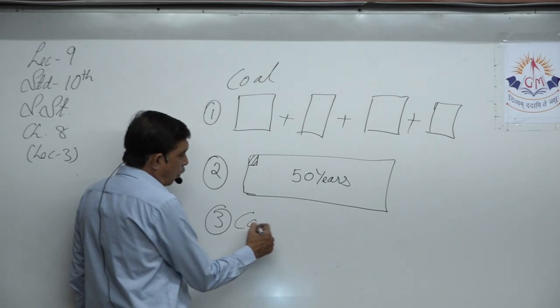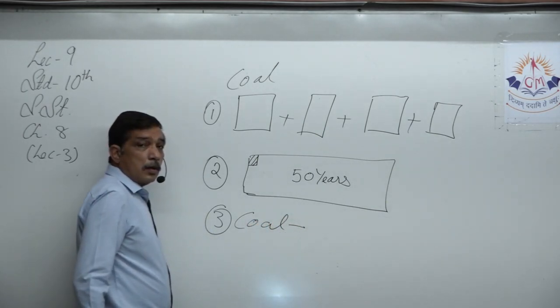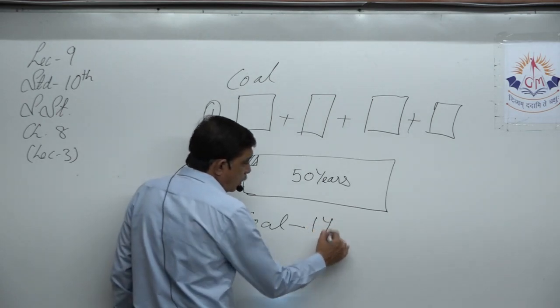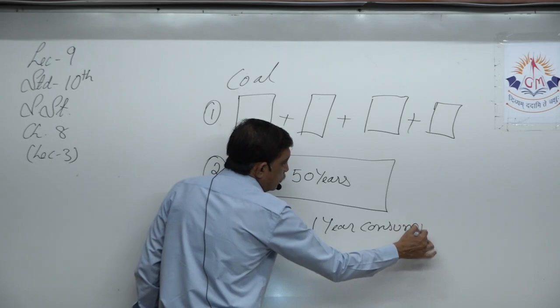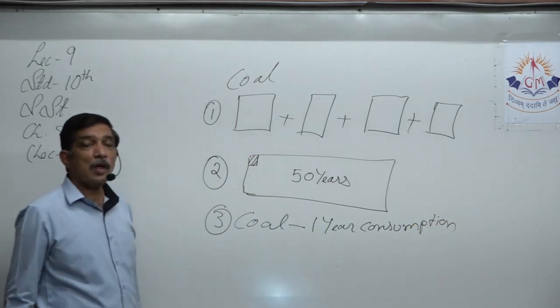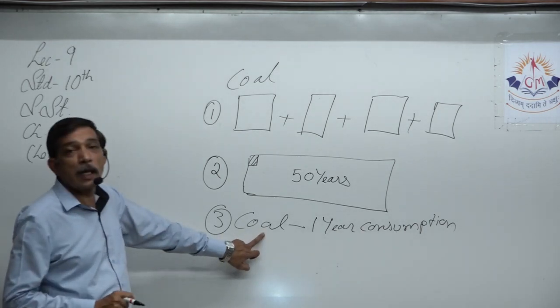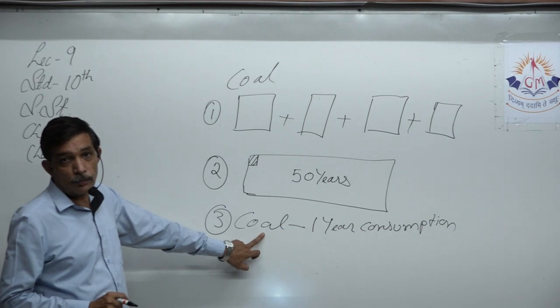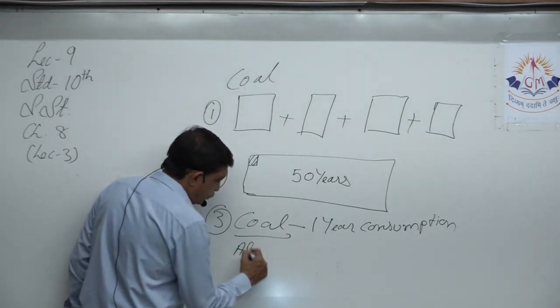Now we are using coal. One year consumption. In which way can we reduce the consumption of coal? We can use the alternatives.